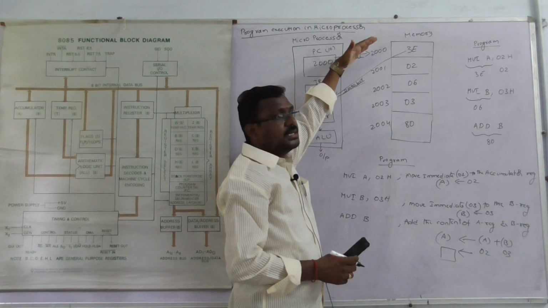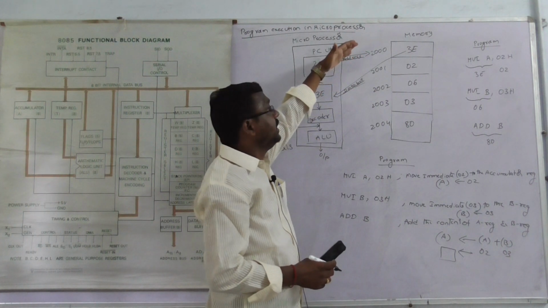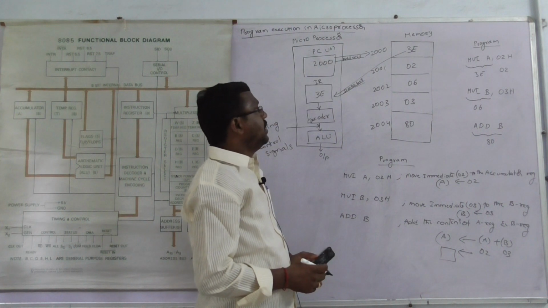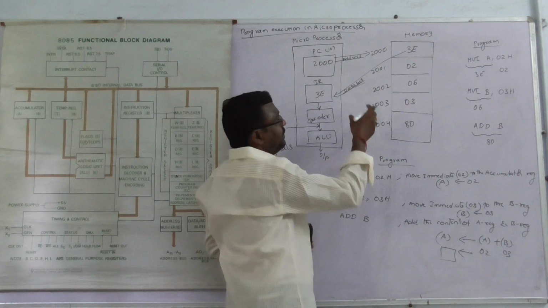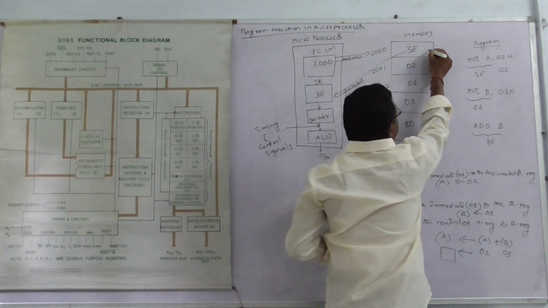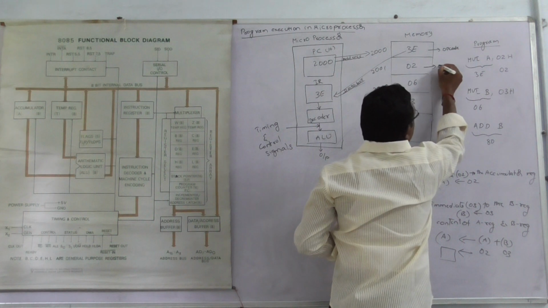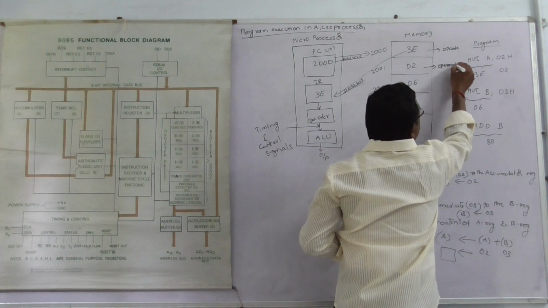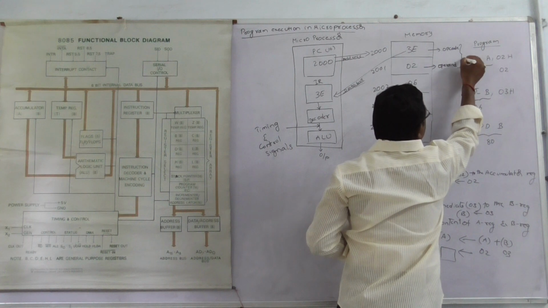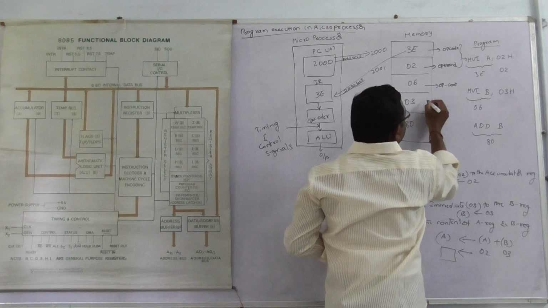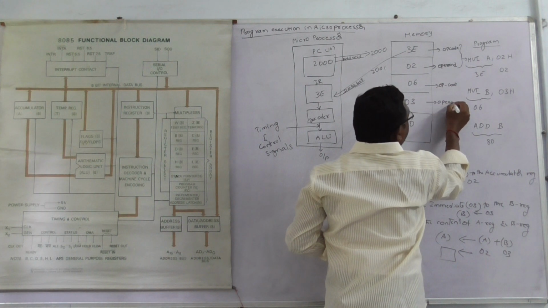Here, initially, the memory consists of memory locations in sequential order. In this memory, 3E is the opcode and 02 is the operand. This is one instruction. Next, 06 is the opcode and 03 is the operand.